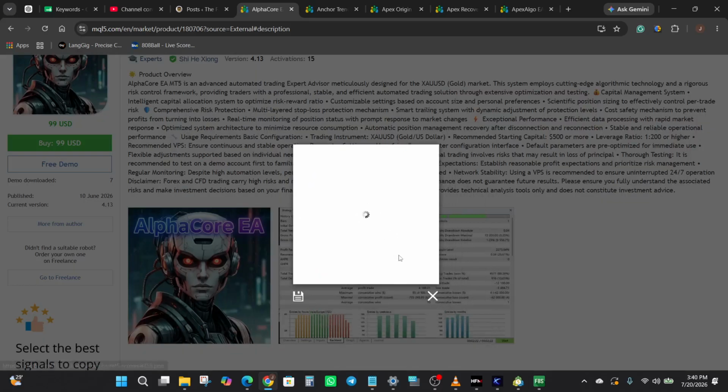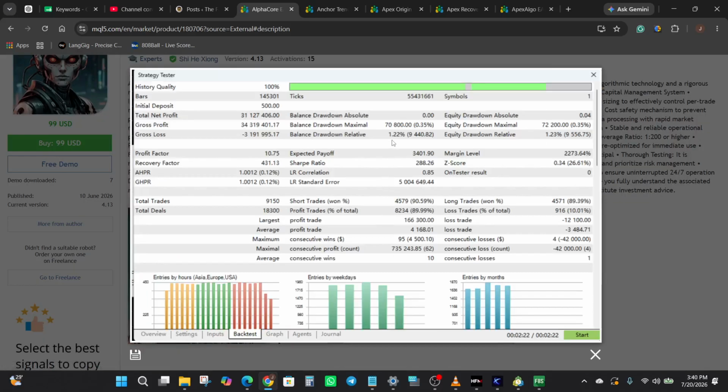But before that, let's just briefly look at the backtest results provided here. Okay, initial deposit was $500 and total net profit was over $31 million. Total trades taken were 9,150, out of which 8,234 were profitable, giving us an 89.99% win rate. The largest profit here was 166,300, which was significantly higher than the largest loss, which was just 12,100.